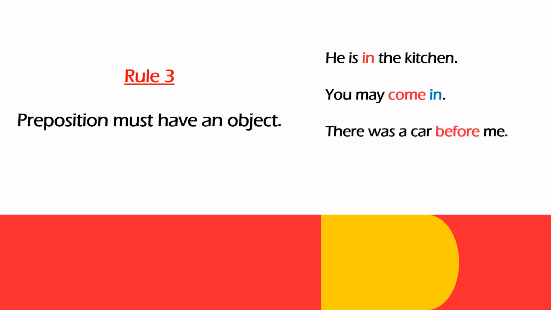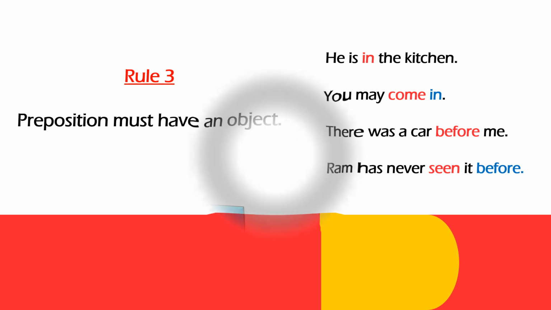There was a car before me. So preposition before has an object, me. Ram has never seen it before. So here it has no object. So before is an adverb. Understood, children? Now let us read these examples.